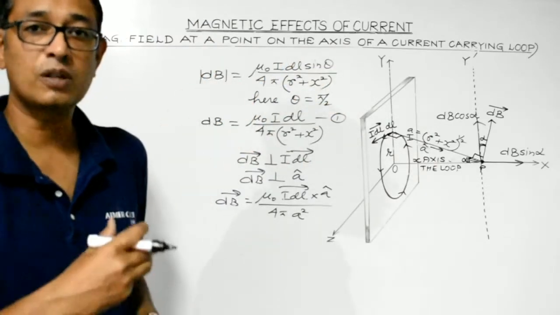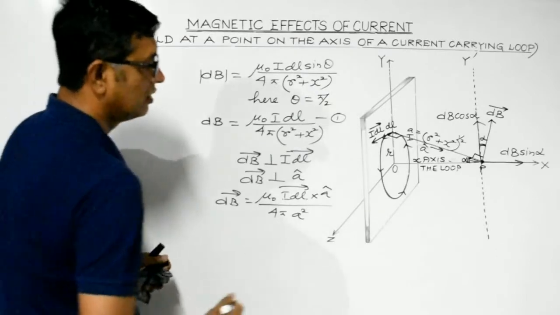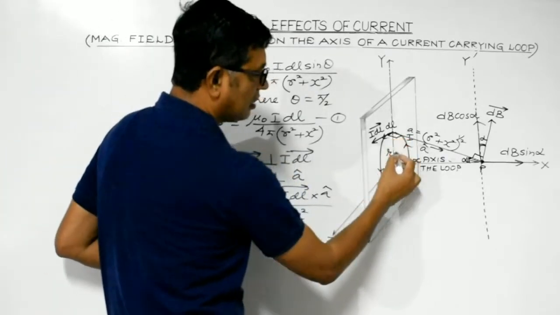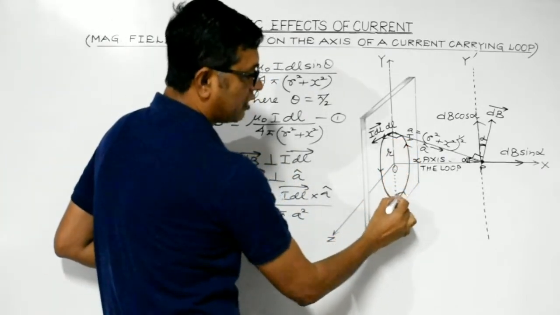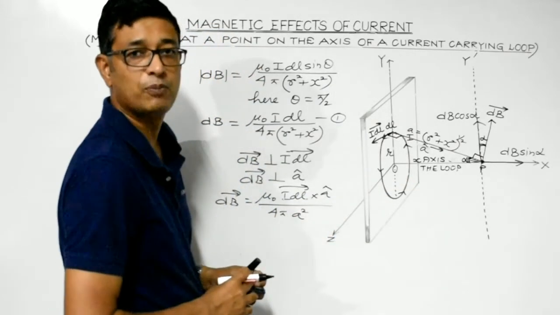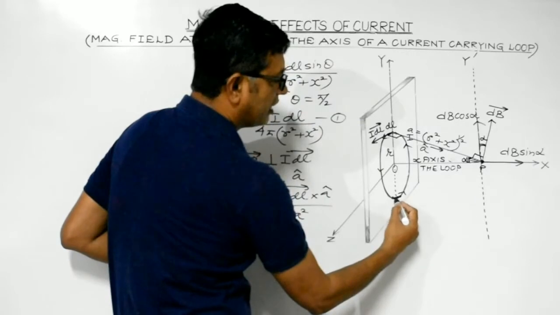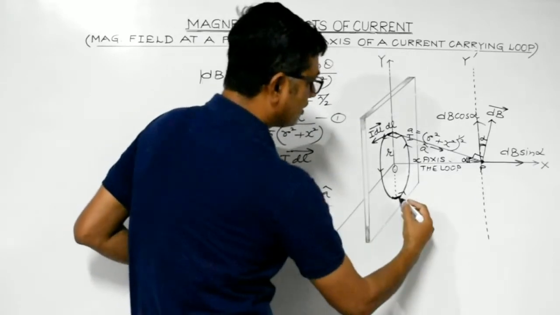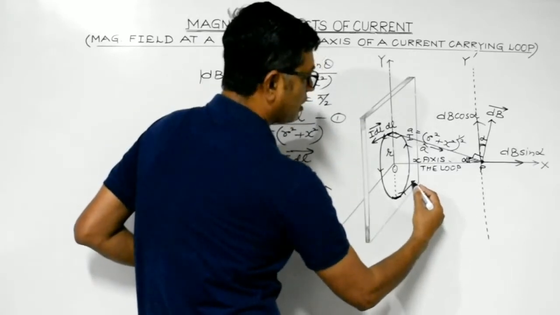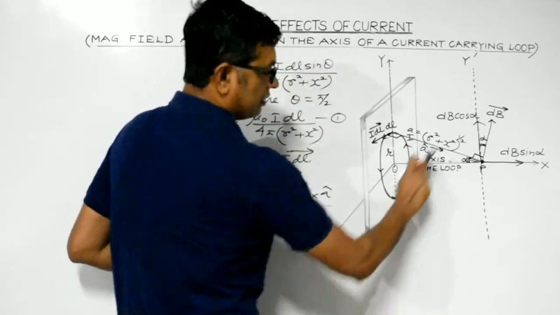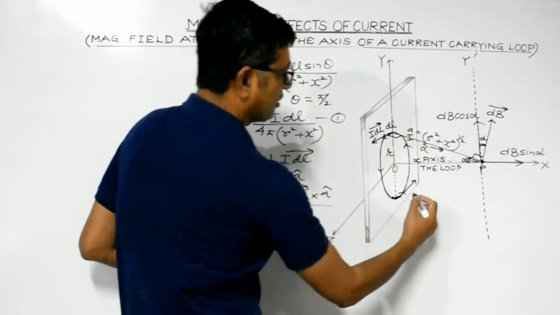Now students, let's talk about the symmetry. What we'll do is consider a corresponding diametrically opposite elementary portion. Like here we'll consider another elementary current carrying element. Right? So here its direction would be like this. It will be towards this direction. This is I dl vector.